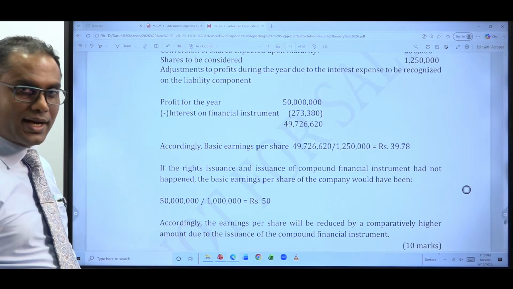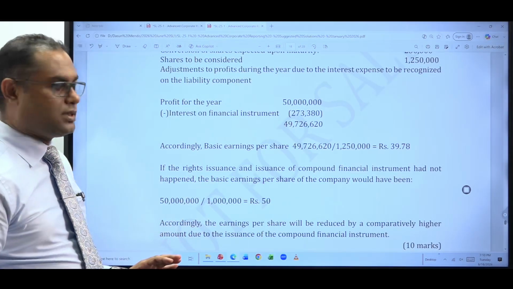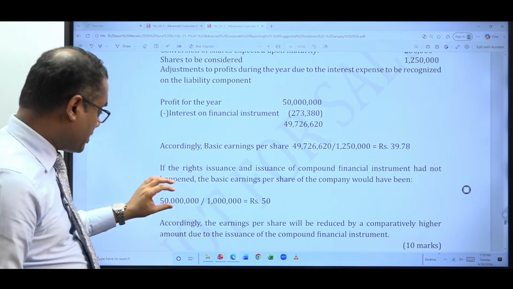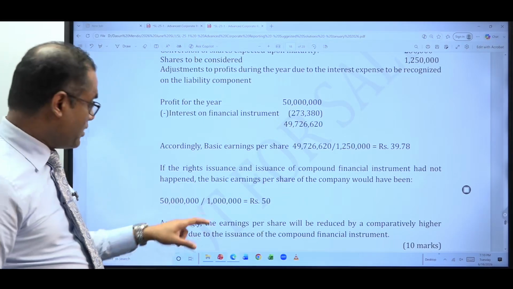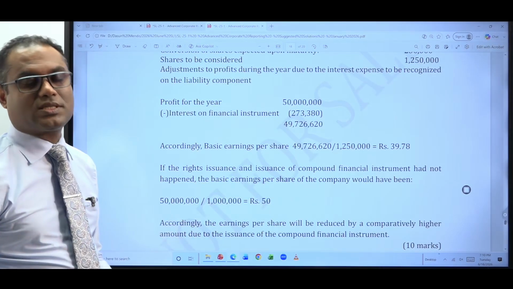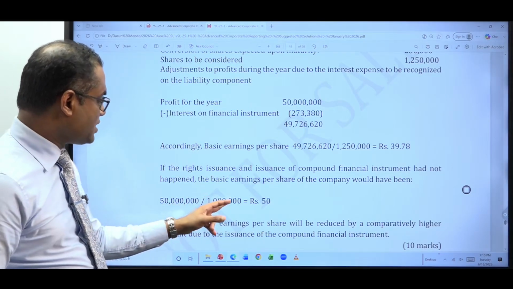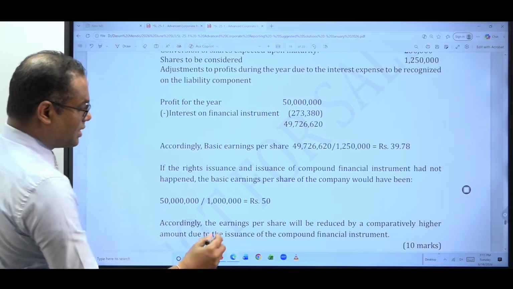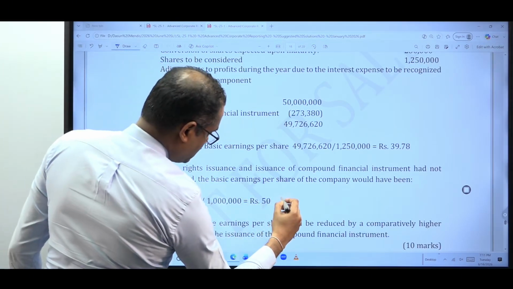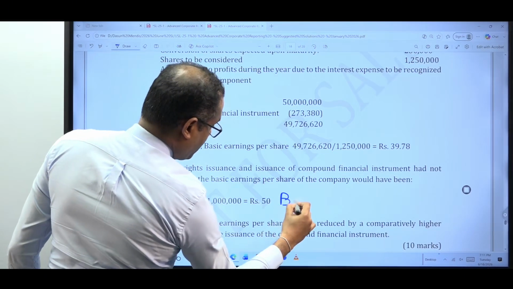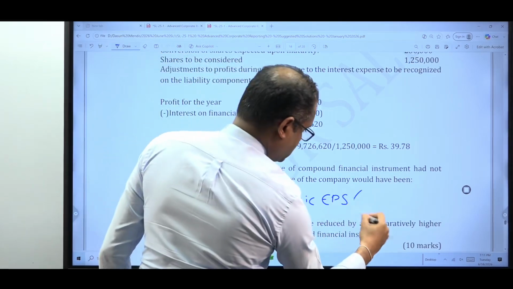Without arrangement A or arrangement B, in the current context, profit attributable to ordinary shareholders, which is equal to the profit after tax of 50 million, divided by the weighted average number of shares, meaning the number of shares that the company has issued, which is 1 million. 50 million rupees divided by 1 million, the current basic EPS is this much.